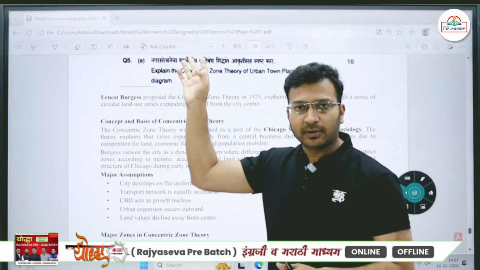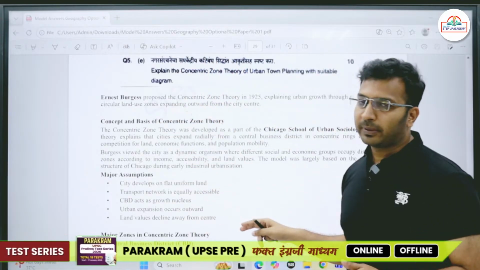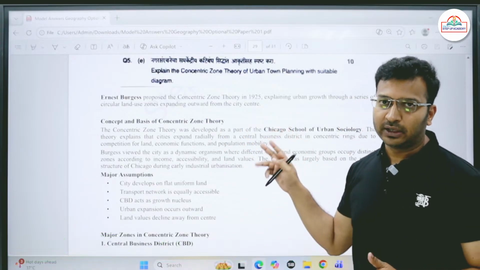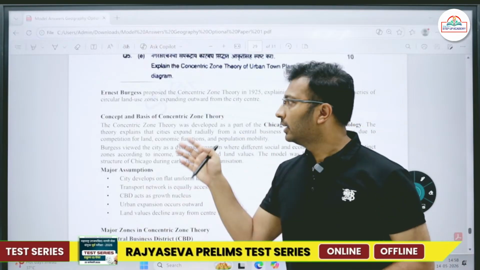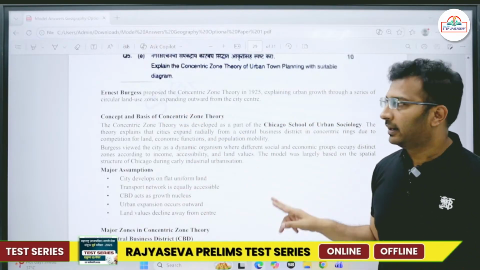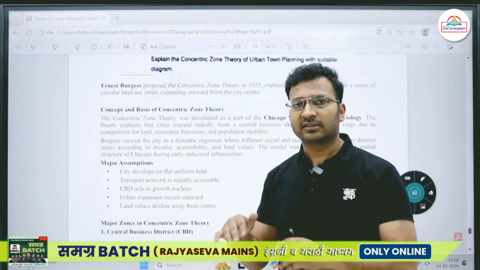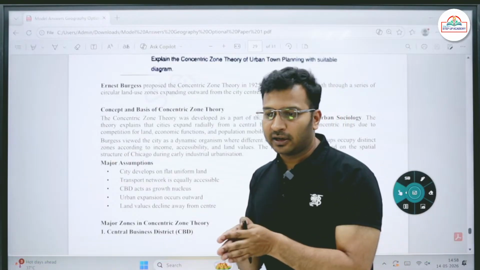So you should be aware why concentric zone theory was given by Burgess. Ernest Burgess proposed the concentric zone theory in 1925, explaining urban growth through a series of circular land use zones expanding outward from the city center. Basically, he said that cities expand from a city center, so he divided the urban area into different zones.